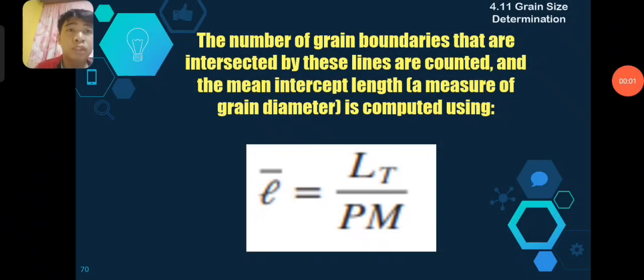The number of grain boundaries that are intersected by these lines are counted, and the mean intercept length, a measure of grain diameter, is computed. The mean intercept length is equal to the total length of the line over the total number of intersections multiplied by magnification. This is the formula we use for line interception.